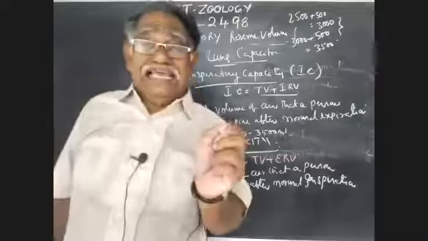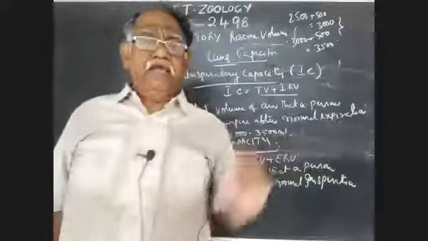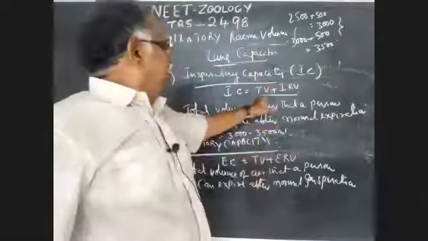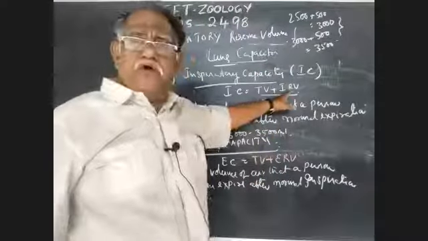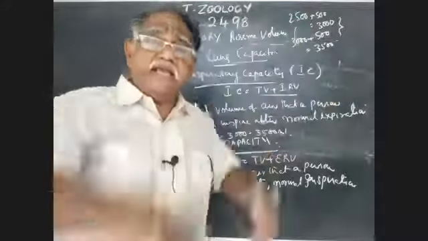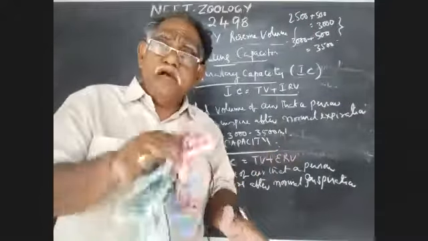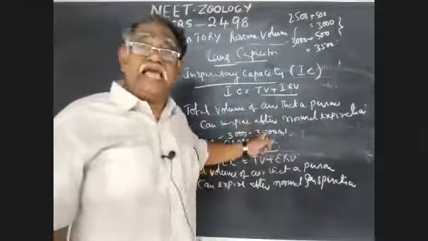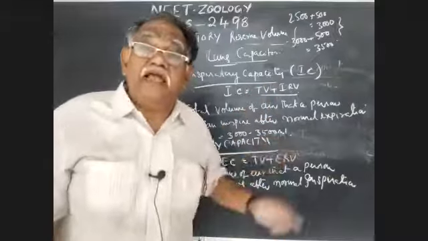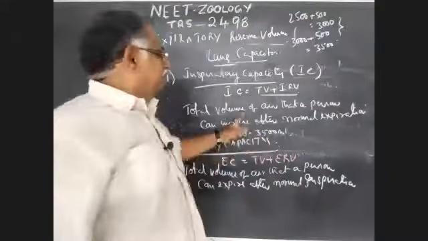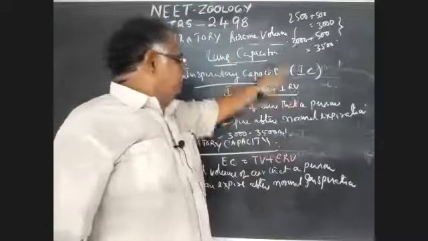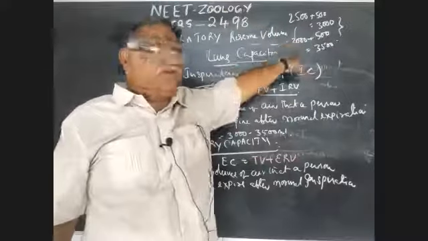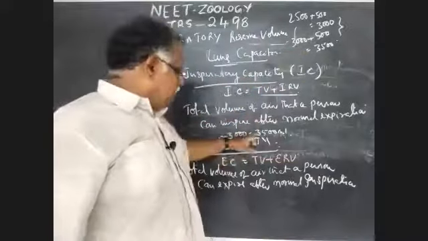So what is inspiratory capacity? It is the sum total of TV plus IRV: tidal volume plus extra volume. So the amount of air that can be taken in includes tidal volume plus IRV. The total amount of air that a person can inspire after normal expiration is TV plus IRV. We can estimate those values: 2,500 plus 500, 3,000, or 3,000 plus 500. So it varies between 3,000 and 3,500.